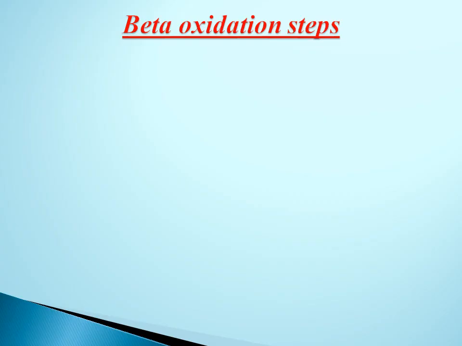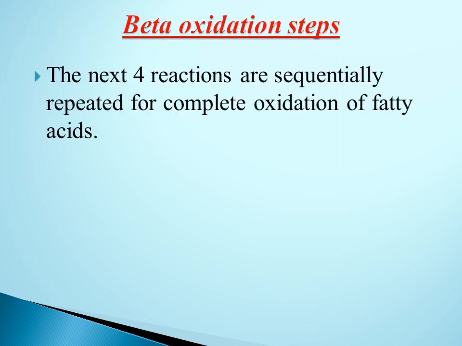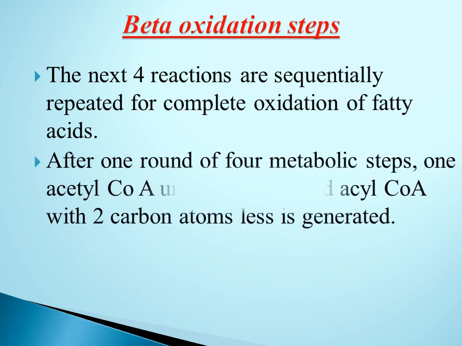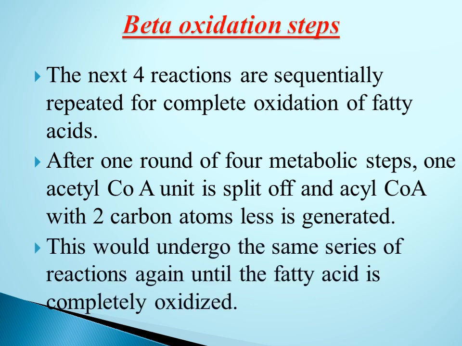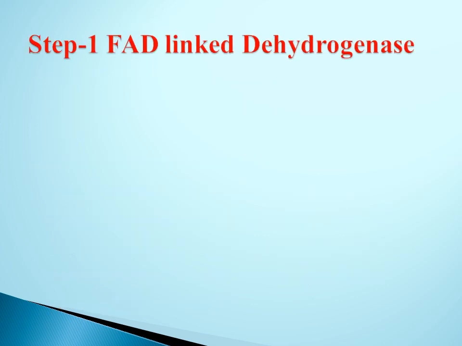Once the acyl coenzyme A is inside the mitochondrial matrix, it undergoes 4 reactions sequentially for complete oxidation of fatty acid. After one round of 4 metabolic reactions, one acetyl coenzyme A unit is split off and acyl coenzyme A with 2 carbon atoms less is generated. This would undergo the same series of reactions again and again until the fatty acid is completely oxidized. Now we will see step 1, beta oxidation reaction proper, that is the FAD linked dehydrogenase reaction.